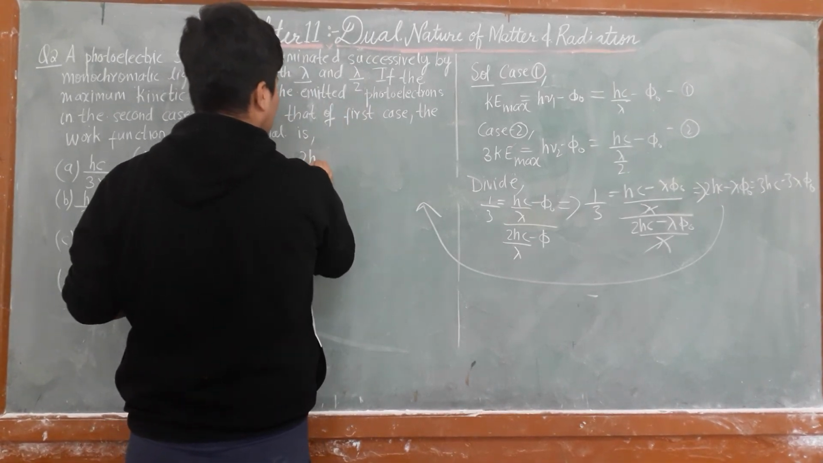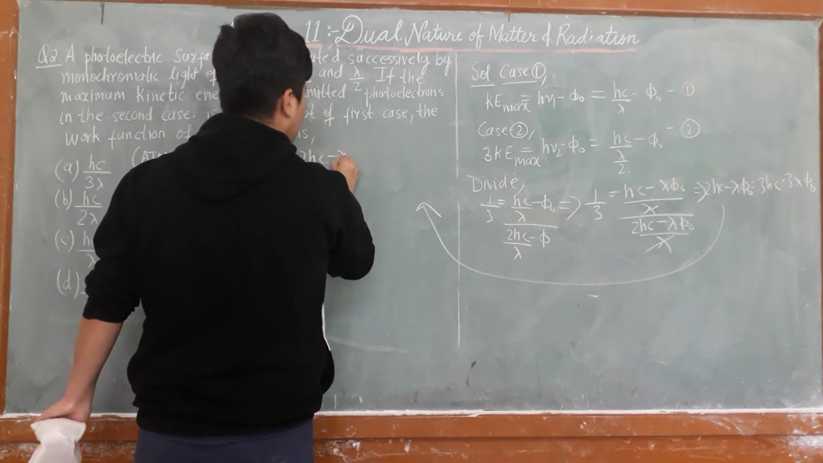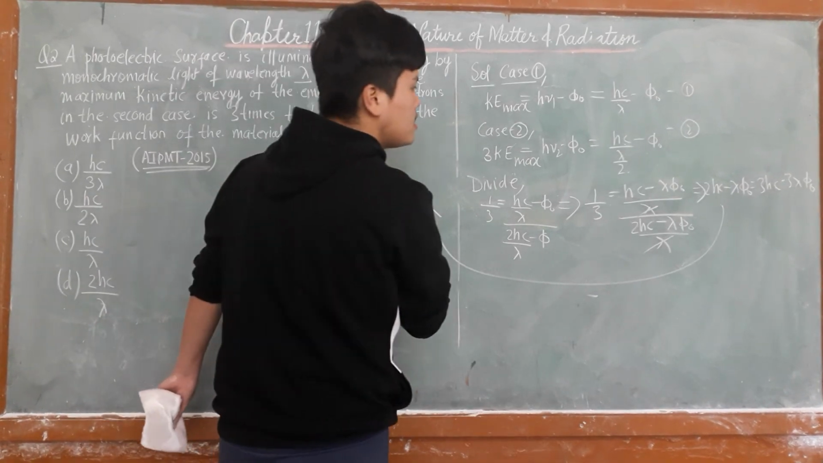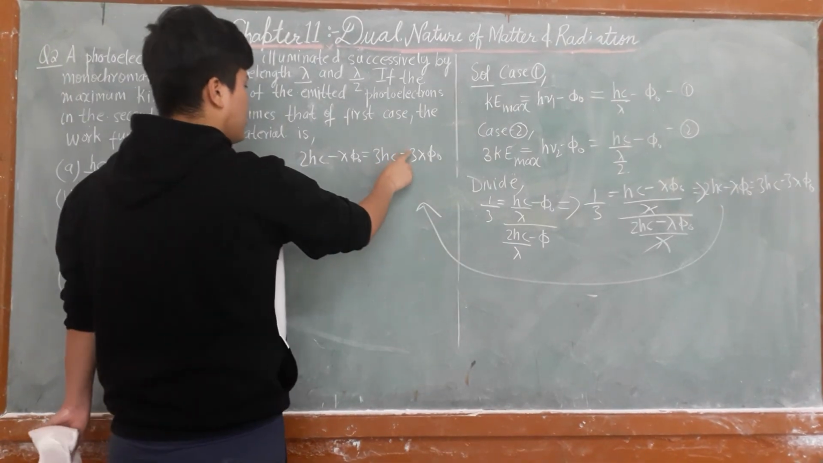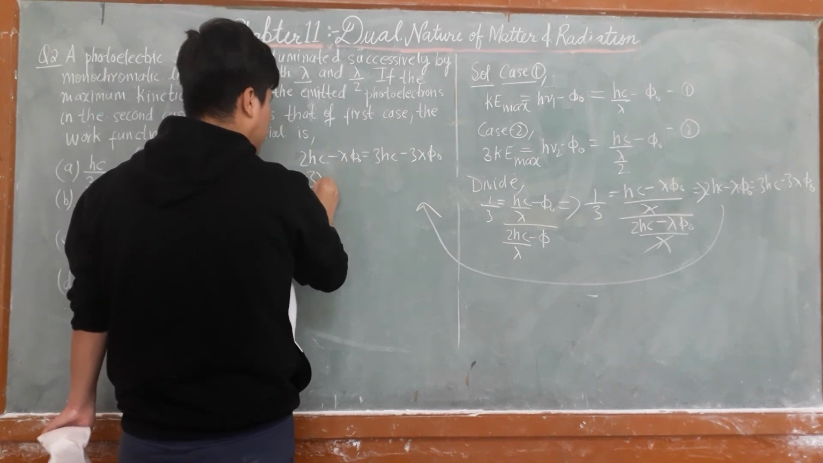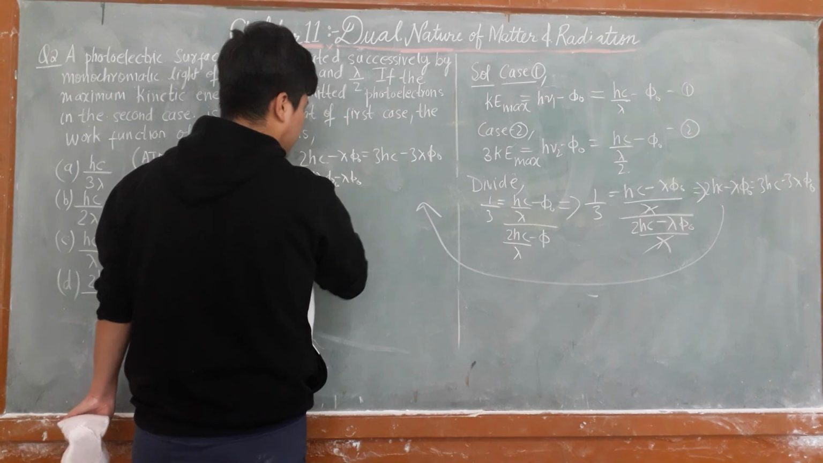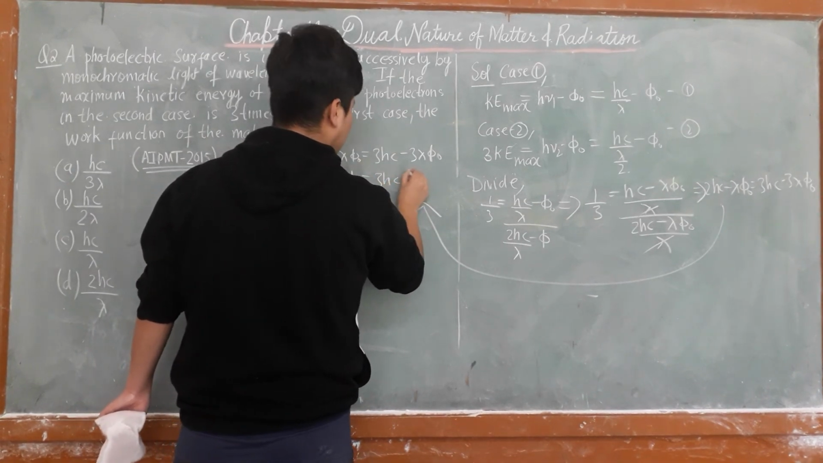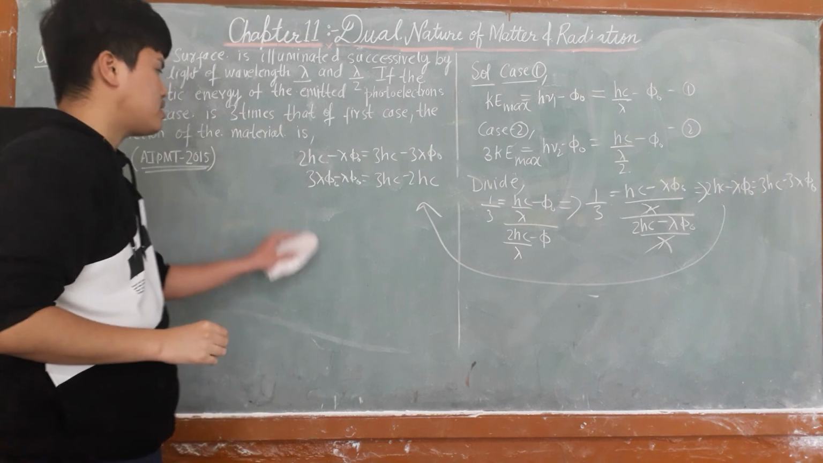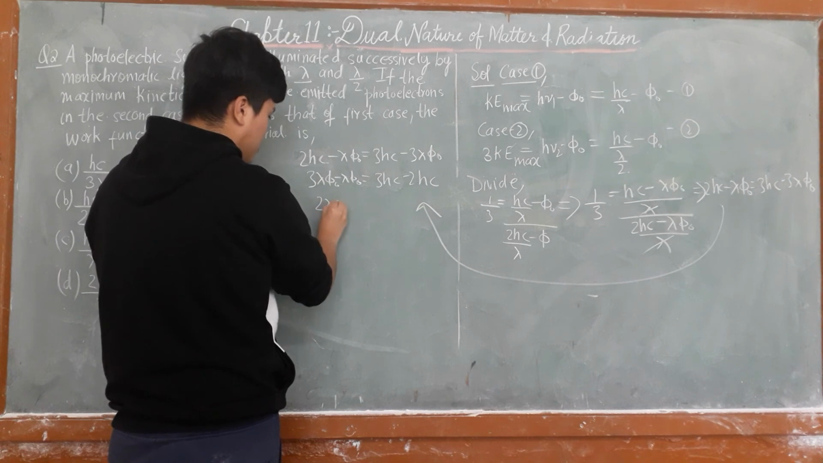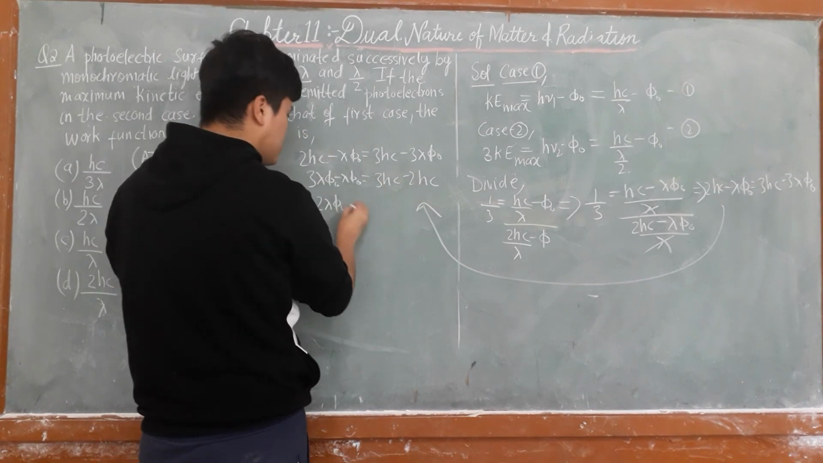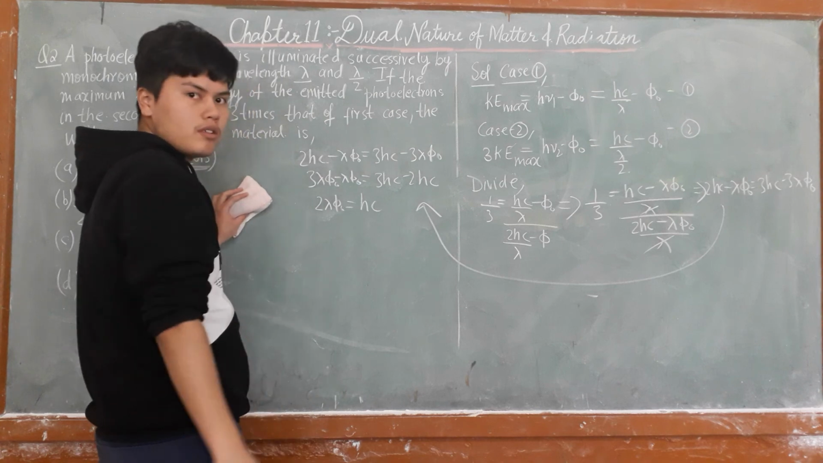So 2hc minus lambda phi naught is equal to 3hc minus 3 lambda phi naught. So 3 lambda phi naught minus lambda phi naught is equal to 3hc minus 2hc. That is 2 lambda phi naught, and 3hc minus 2hc is hc.